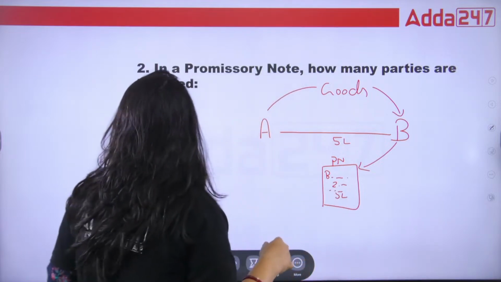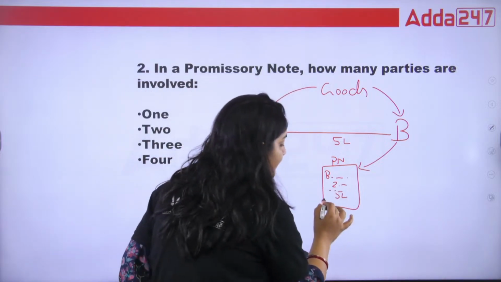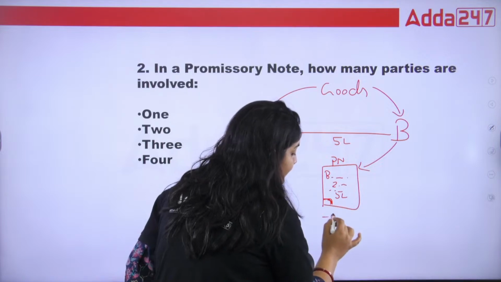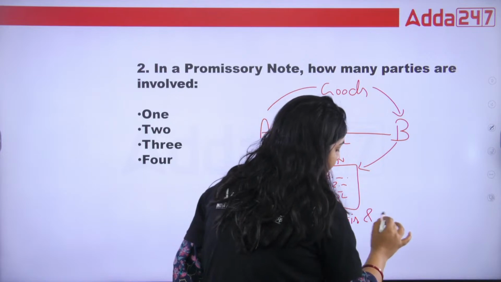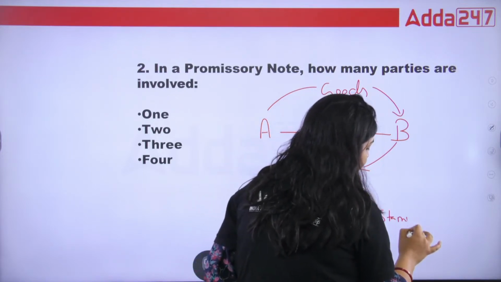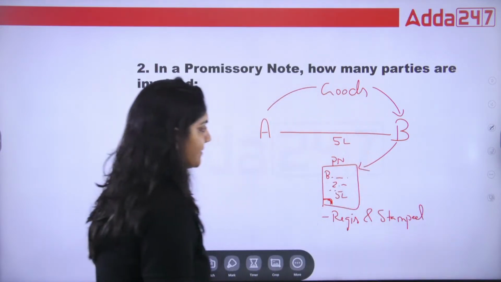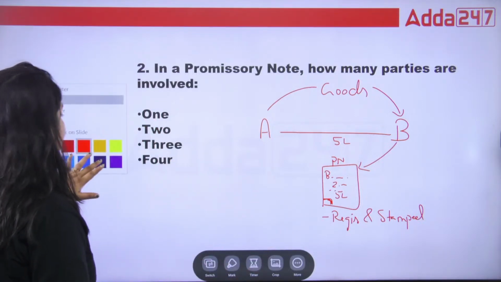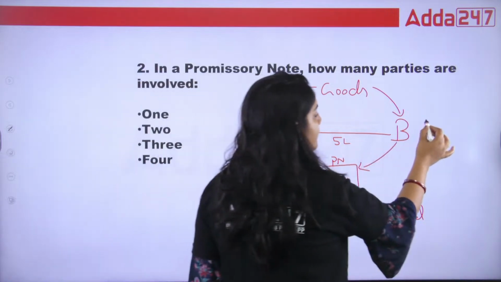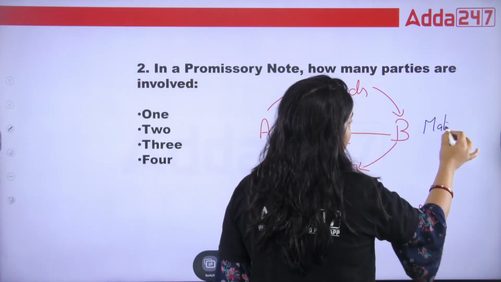So guys, on this promissory note, B will sign, and it should be registered and stamped. In that case, B is the maker of the instrument.